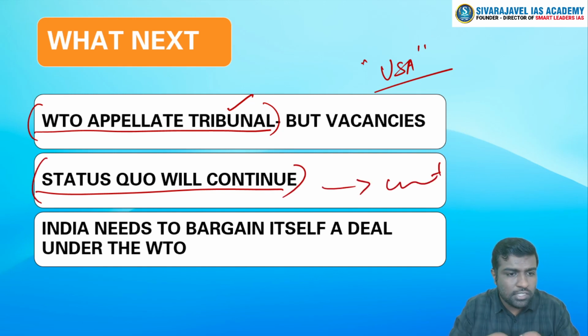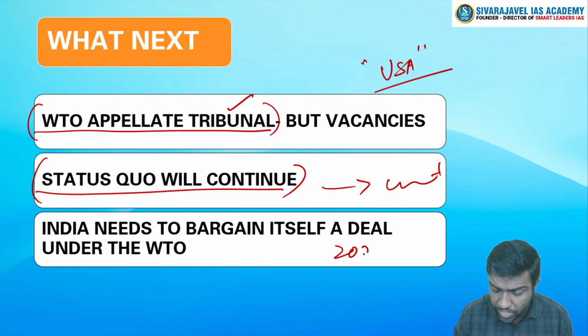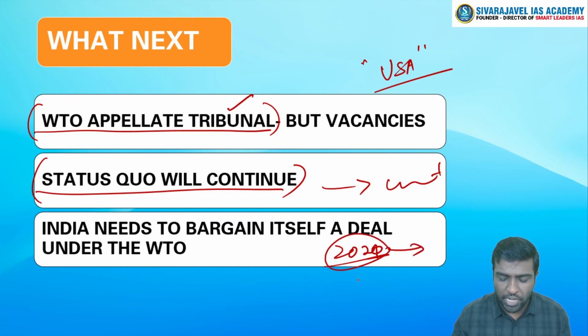But does this give a permanent relief to India? No. India needs to negotiate hard on its behalf and strike a deal within the WTO in the next ministerial. For example, the previous ministerial was to happen in 2020. It did not happen because of COVID. In 2020-21, it has been postponed to an indefinite date. So by the next WTO ministerial, India needs to stick to its stand and get a deal that is advantageous for its own national programs. So until further discussions are coming in this space, we will wait and see.